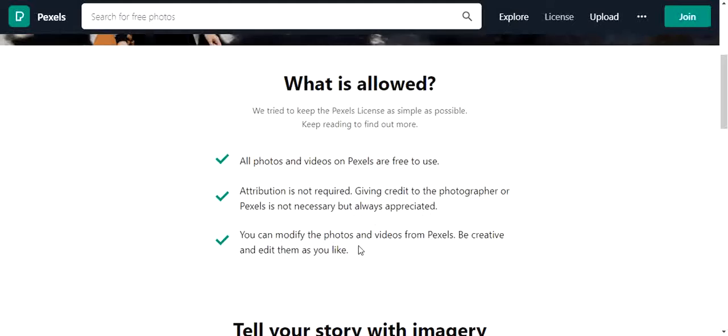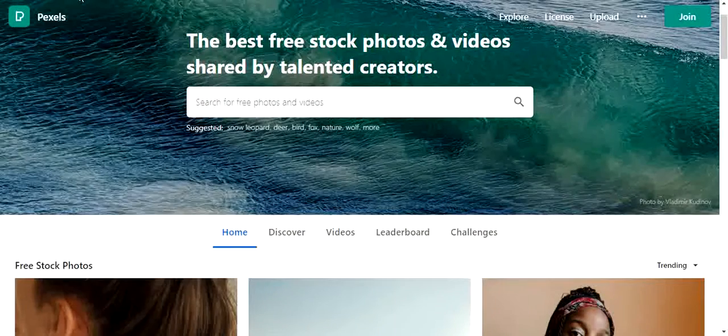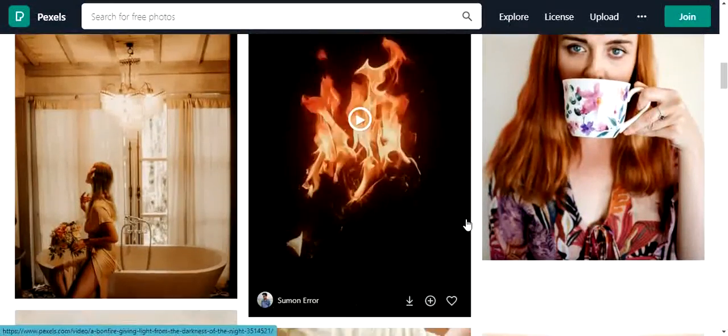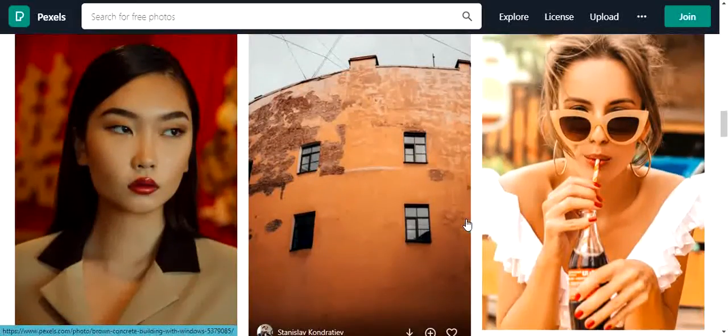You can modify photos and videos from Pixel; be creative and edit them as you like. So, this website gives full authority to use their footage and clips for our projects. Really, this Pixel website is very helpful for us because they give their footage and photos to us freely.